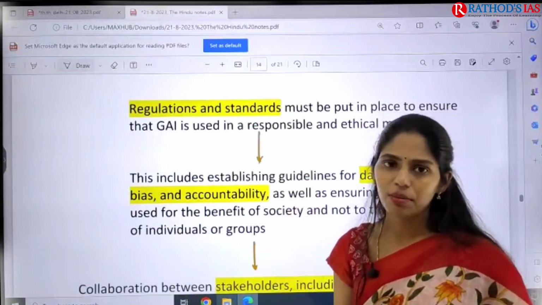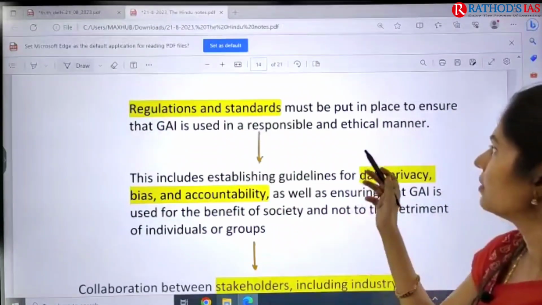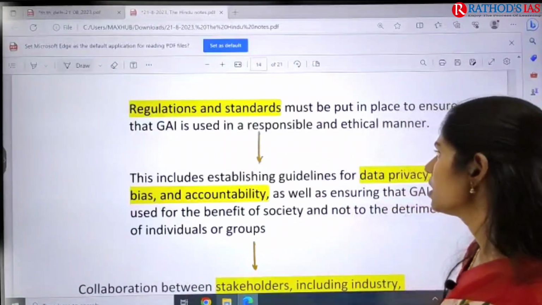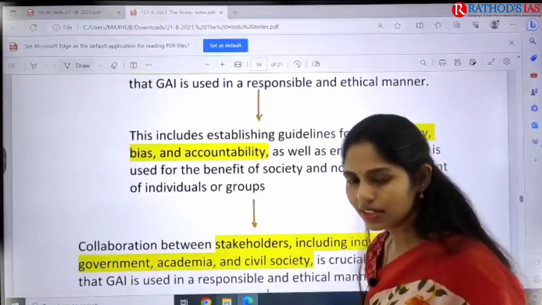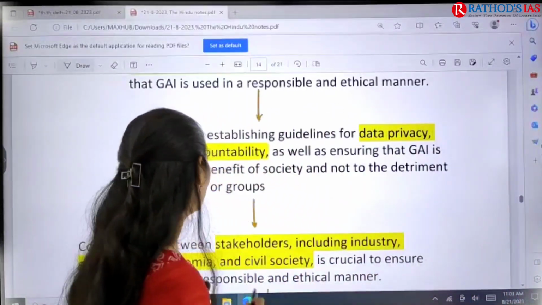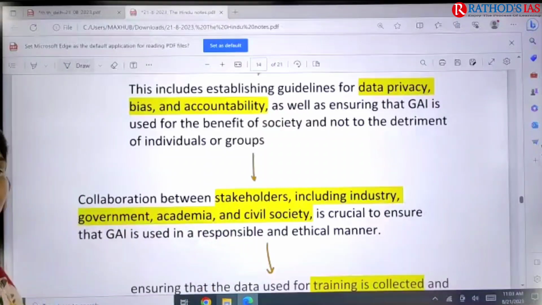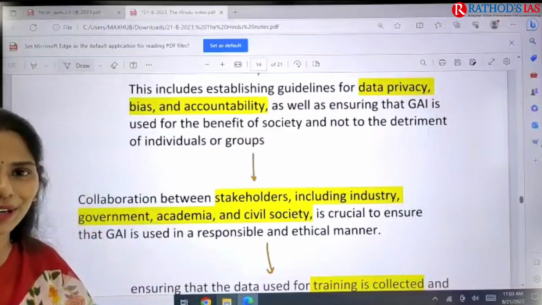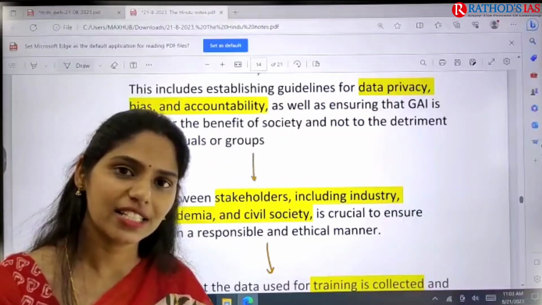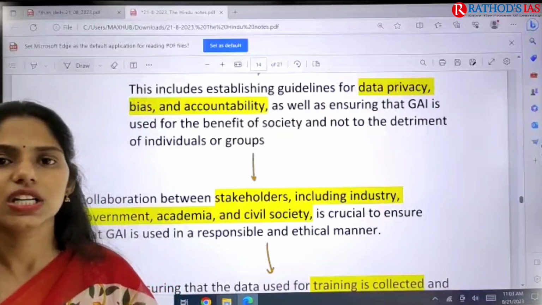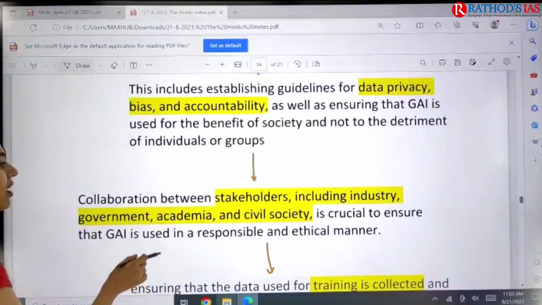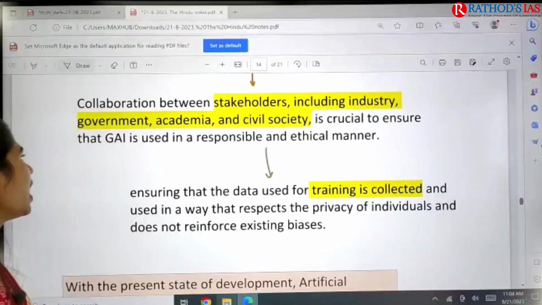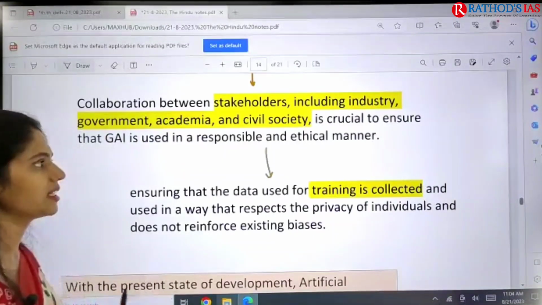And next one is, we need to come up with different regulations as well as standards, so that we can ensure this generative artificial intelligence is used in a responsible and ethical manner. And next, we have to focus on data privacy. Already you know that in India we came up with a data protection law, so we have to ensure proper implementation of the Digital Data Protection Act. And we need collaboration between the different stakeholders like industry, government, academia, civil society, etc.